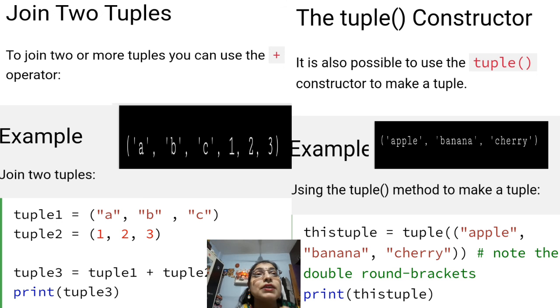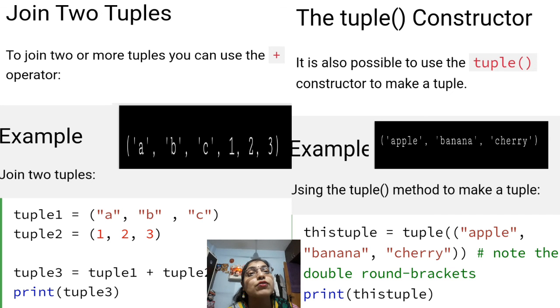Then the next topic is the tuple constructor. We had the list constructor also to create a list. Similarly here, there are two ways to create a tuple: directly provide the values within round brackets as a comma separated list, or you can make use of the tuple constructor to create the tuple. So tuple equal to tuple, followed by round brackets.